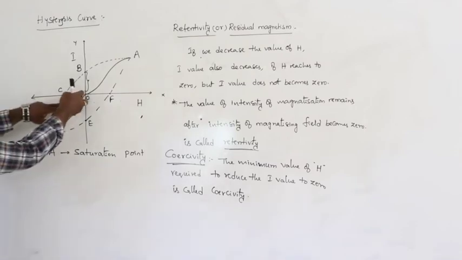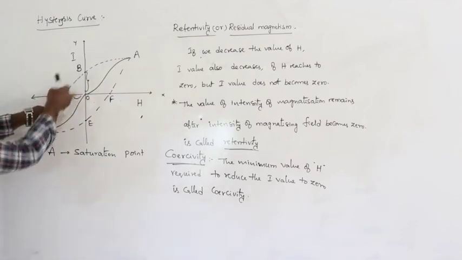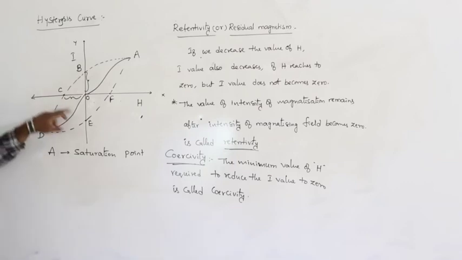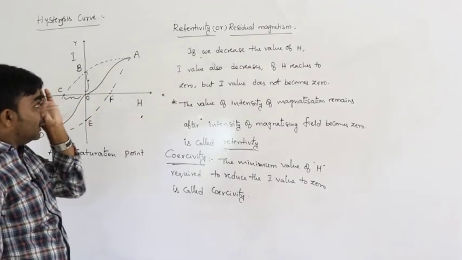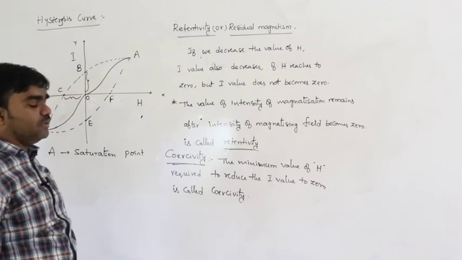So the minimum value of H must be applied in the opposite direction to reduce the I value to 0, that is called coercivity. These are the two terms you have to learn, that is retentivity and coercivity.